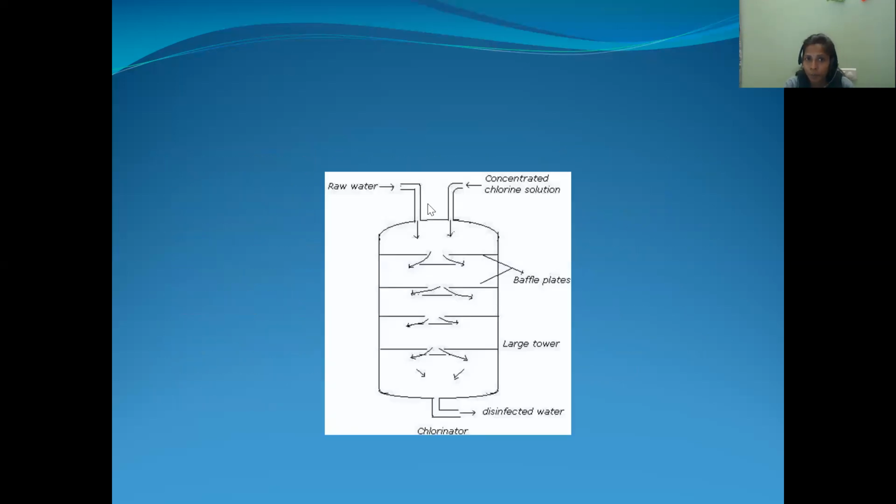First, I will show the equipment. This is the equipment. The name of the equipment is the chlorinator. See here, it has a number of plates. These plates are called the baffle plates. It is a large tower-like structure. These are the two inlets. Through these two inlets, we send raw water and the concentrated chlorine solution. And this is the outlet. Through this outlet, we get the disinfected or pure water. Yes, this is about the chlorinator.